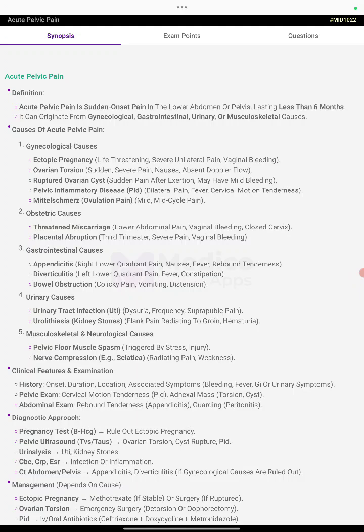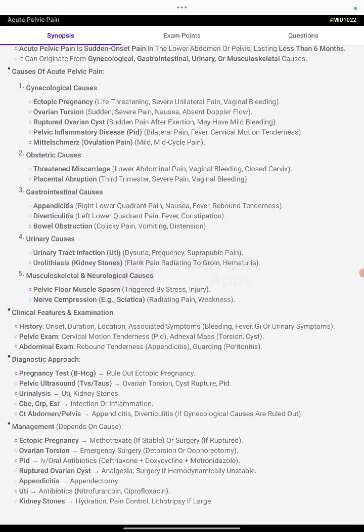Urinary causes include urinary tract infection: dysuria, frequency, and suprapubic pain. Urolithiasis, kidney stone: flank pain radiating to the groin, and hematuria. Musculoskeletal or neurological causes include pelvic floor muscle spasm triggered by stress or injury. Nerve compression, sciatica: radiating pain and weakness.